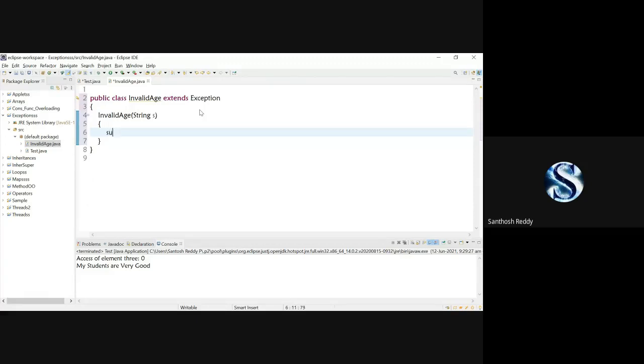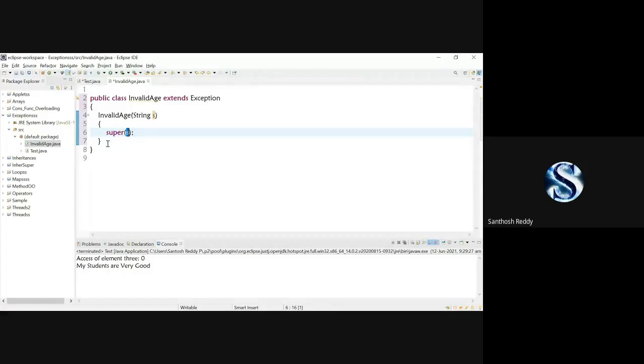Now what I'll do here, using super, is generate an exception. You may pass in statements like, for example, "You are not eligible to vote." I'm going to pass a message here where the super will pass a message to the Exception, Exception will pass the message to the Throwable, and Throwable will print a message stating that you are not eligible for voting.